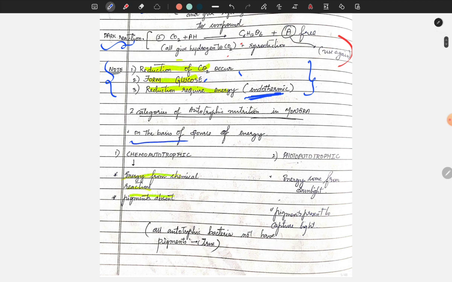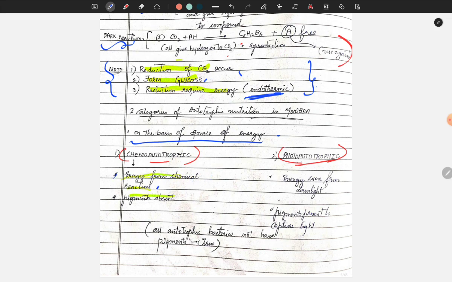Now next, the two categories of autotrophic nutrition are divided on the basis of source of energy. What are those names? Those are called chemoautotrophs and photoautotrophs. As we all know, chemo means chemical, so the energy comes from chemical reactions. Chemoautotrophs get their energy from chemical reactions.